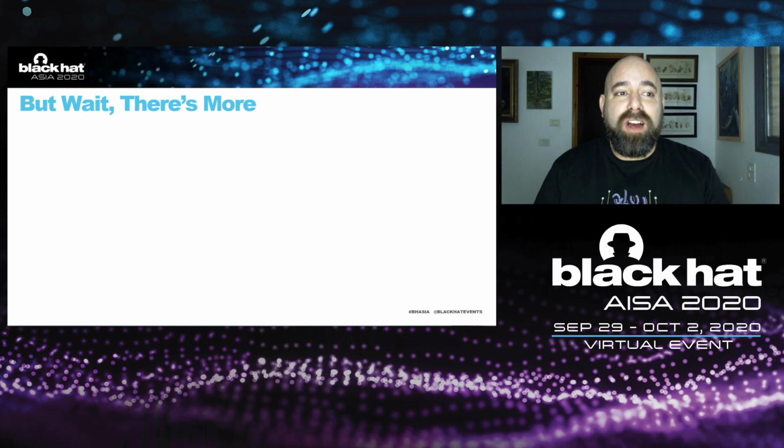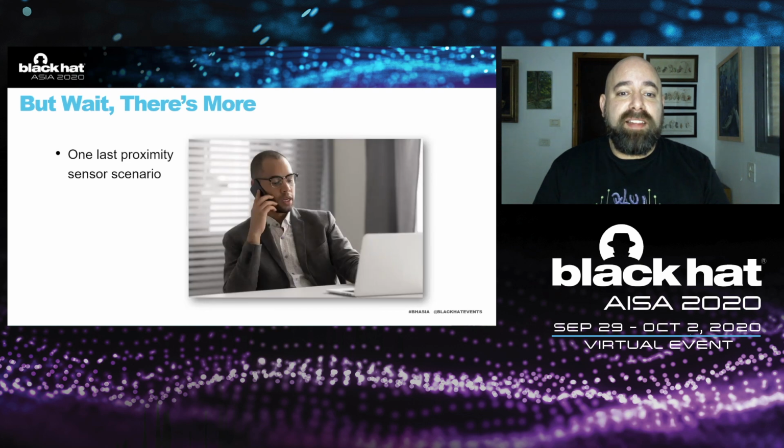So we got mob, but wait, there is even more than that. When we talked about the proximity sensor scenario, I left one scenario outside, and this scenario is this one. Another proximity sensor activation is when we use the phone close to our face, for example, when we have a conversation.